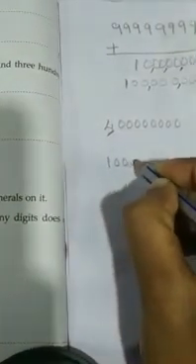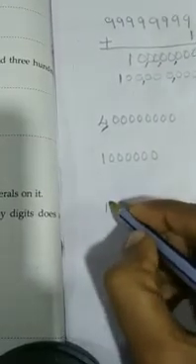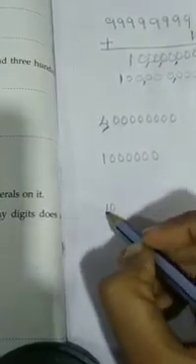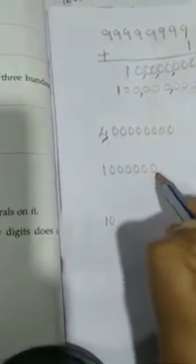The smallest 2-digit number is 10, that is 1 and 1 zero. In the same way, the smallest 7-digit number will be 1 and 6 zeros, that is 7 minus 1. So 1 and 6 zeros is the smallest 7-digit number.